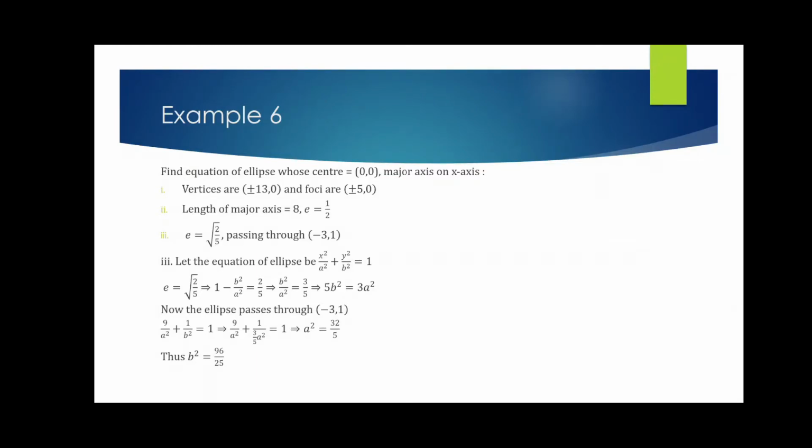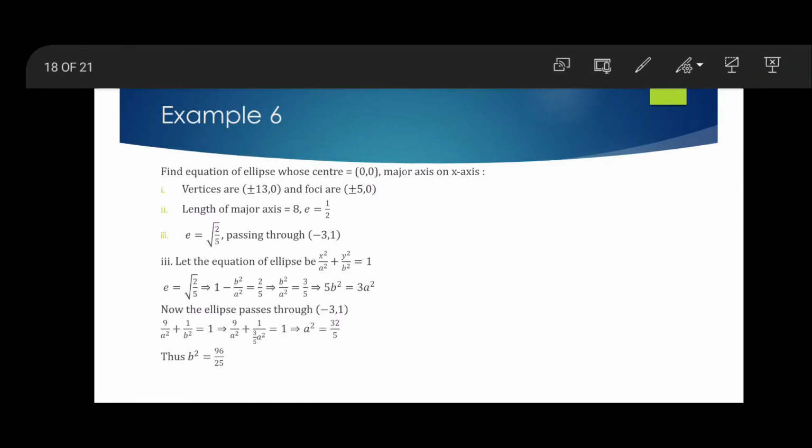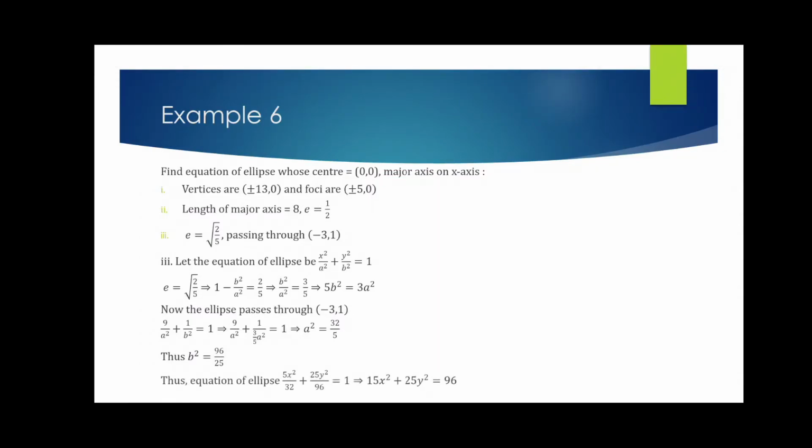I'm sure that you have understood the process, because process is important here. Once you understand the process, the calculation, obviously you have to get it right for sure, but understanding the process is very important, because you can do your calculation at your own time, but obviously in a limited time frame for sure. So once we know a square and b square, just put it back. So therefore from there, if we do a little bit of calculation, we get the equation as 15x square plus 25y square equals to 96.